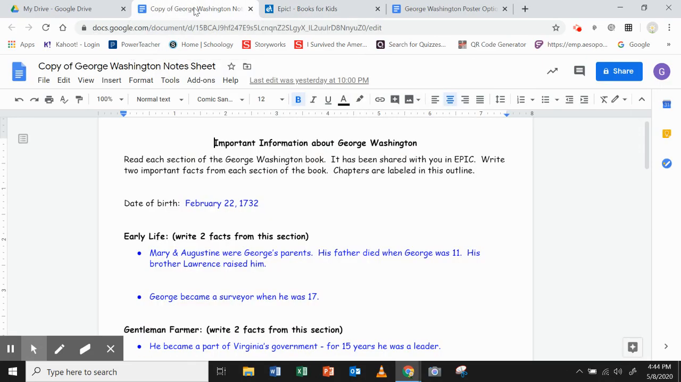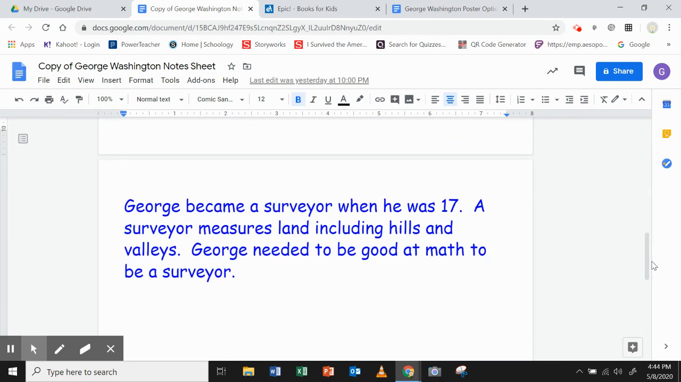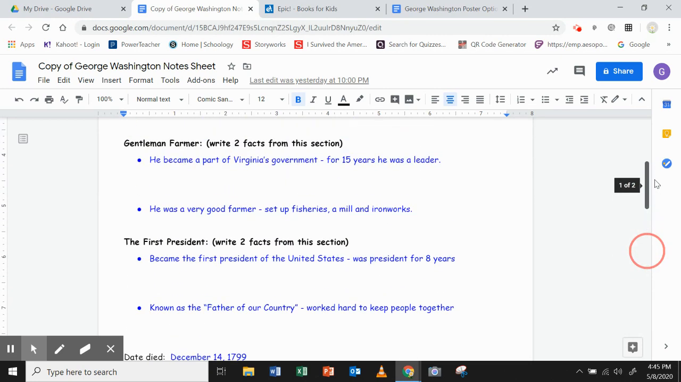If I go back to my copy of notes, I'm going to scroll down a little bit so you can see where I've added that. You don't have to add this to your notes. You can just add it to a piece of paper, however you want to display it. I used my first part where it says George became a surveyor when he was 17, but then I wanted to add on to that to make it stronger. So I said a surveyor measures land, including hills and valleys, and George needed to be good at math to be a surveyor. This is a much stronger piece of information than just George became a surveyor when he was 17. You need to do the same thing for both Gentleman Farmer and the first president.